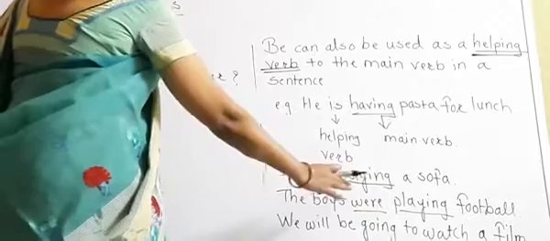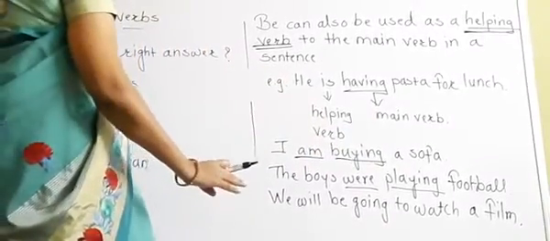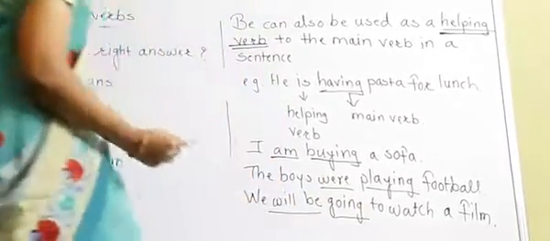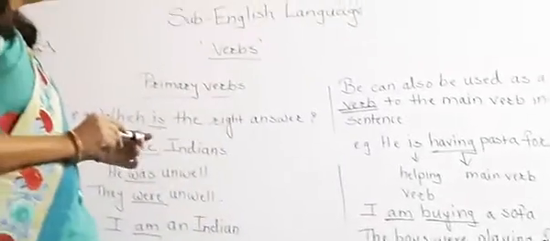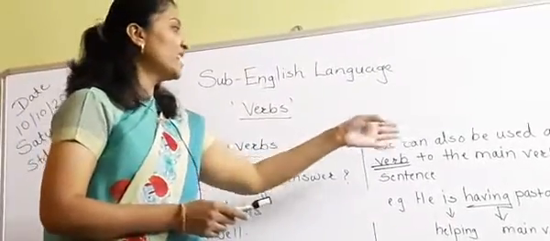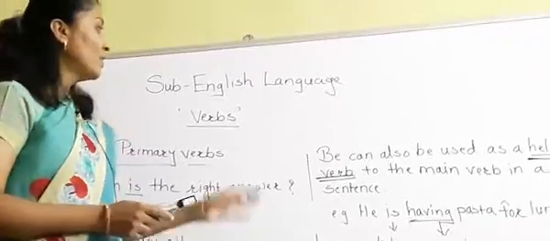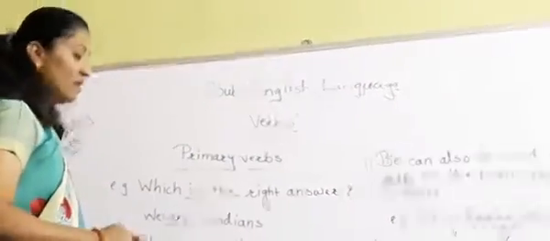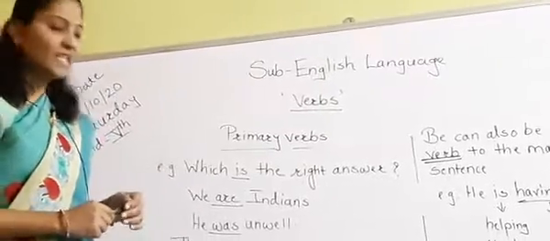We will be going to watch a film. So "will be" is the helping verb here and "going" is the main verb here. So have you understood? In this way, "be" can also be used as a helping verb to the main verb in a sentence. Okay.